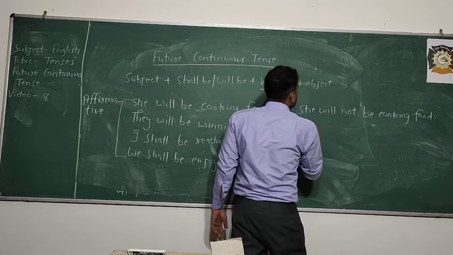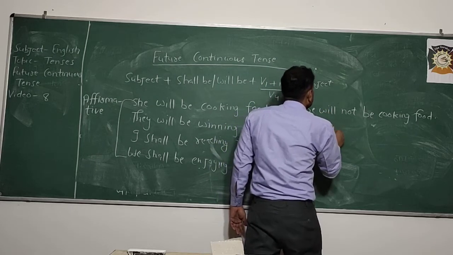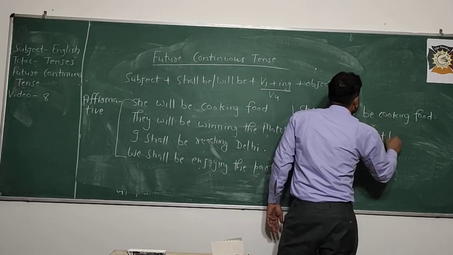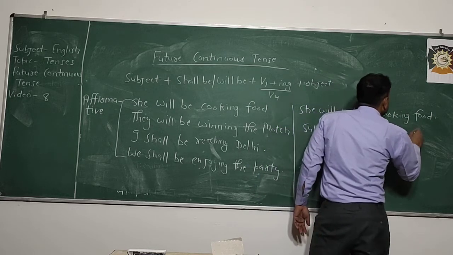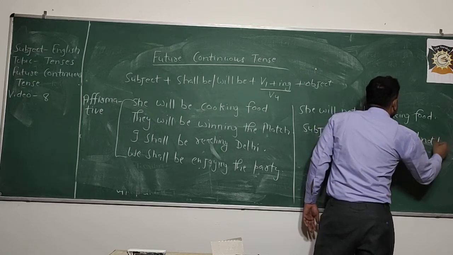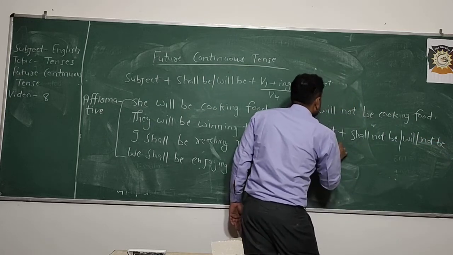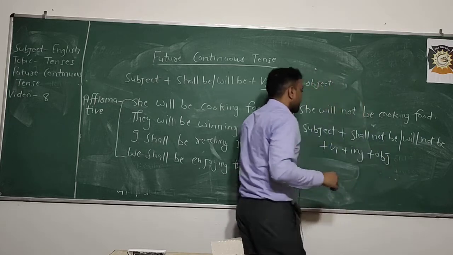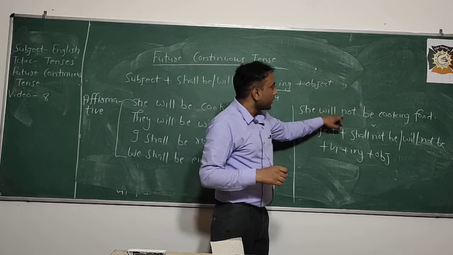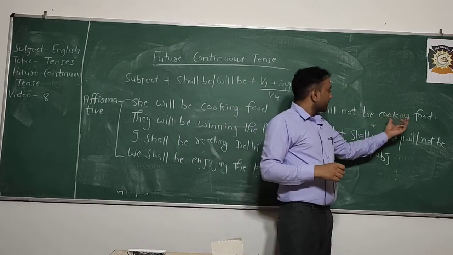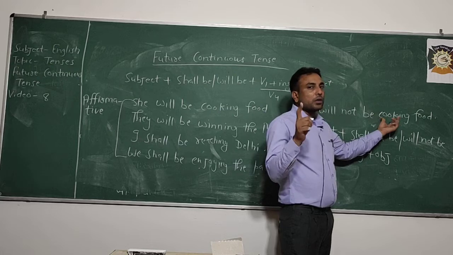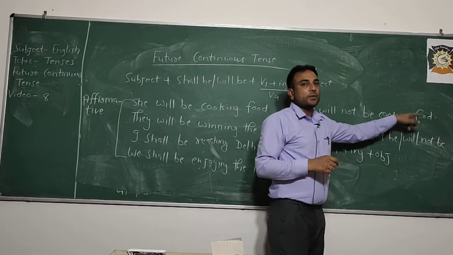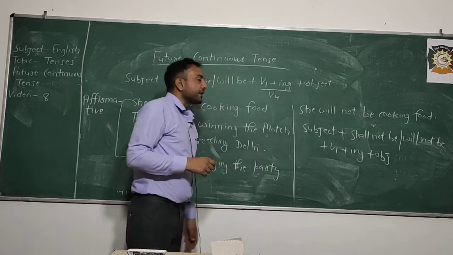Subject plus shall not be, will not be plus V1 plus ing plus object. Cook is the first form of the verb, plus ing, cooking, and food is the object. This is the structural formula for negative sentences.